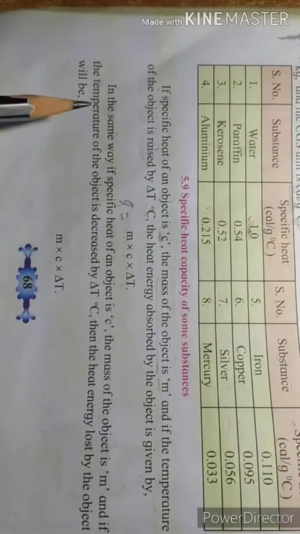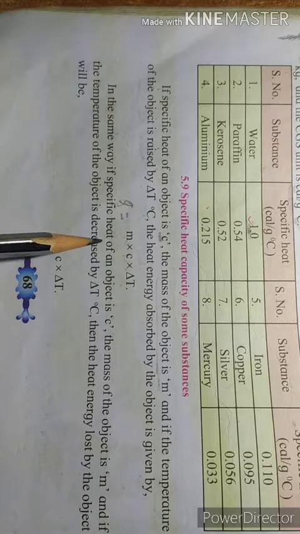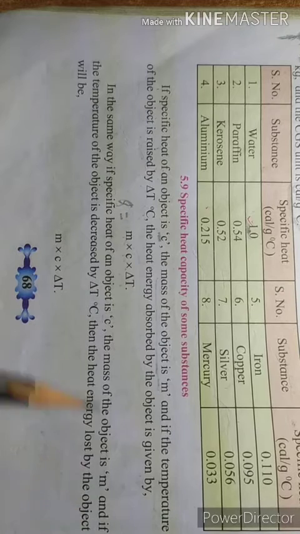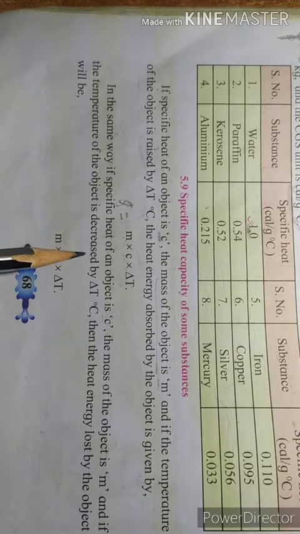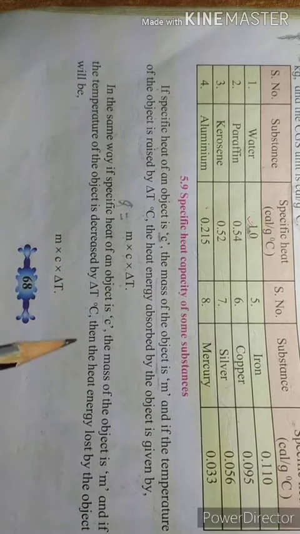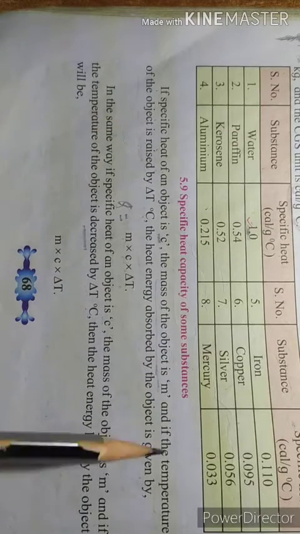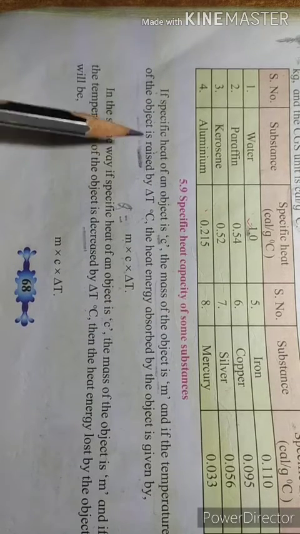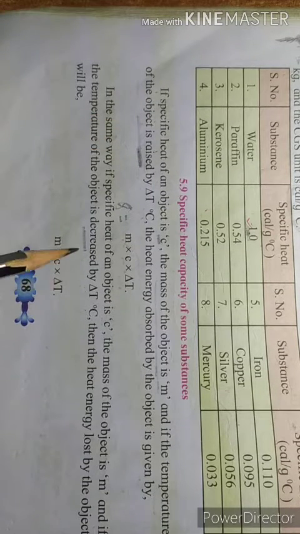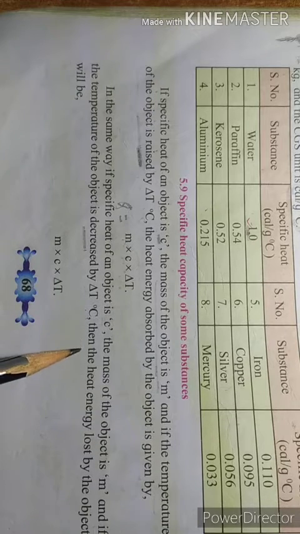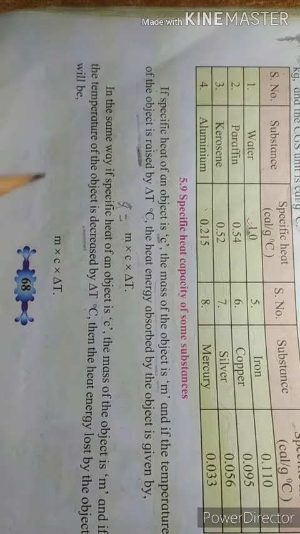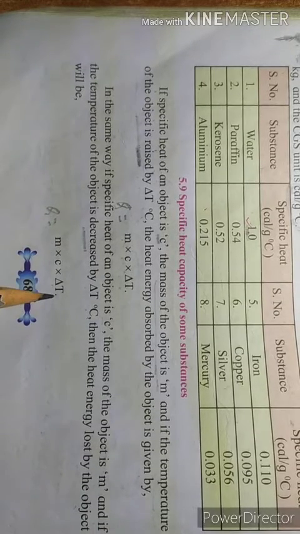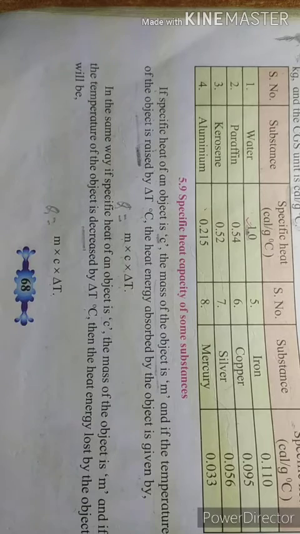Similarly, in the same way, if the specific heat of an object is C and the mass of the object is M, and if the temperature of the object is decreased by delta T degree Celsius, then the heat energy lost by the object will be Q equals M C delta T, right? Okay, I will explain with the help of an example.